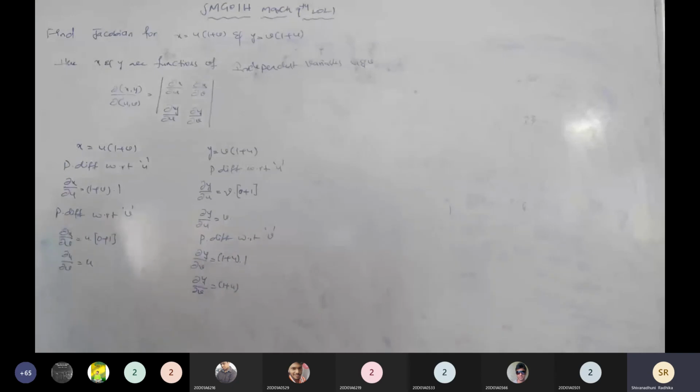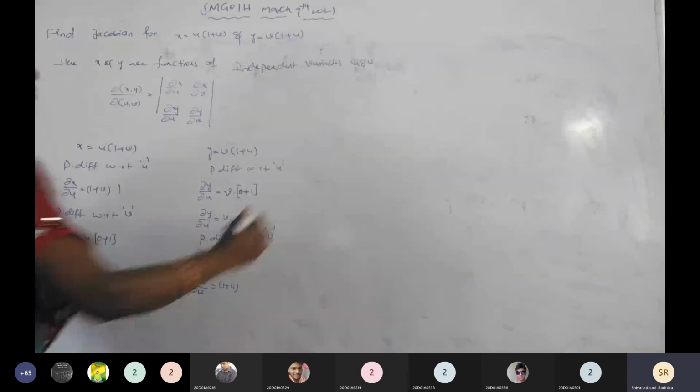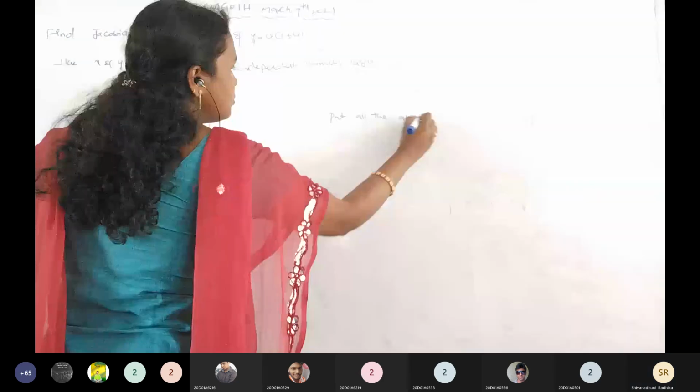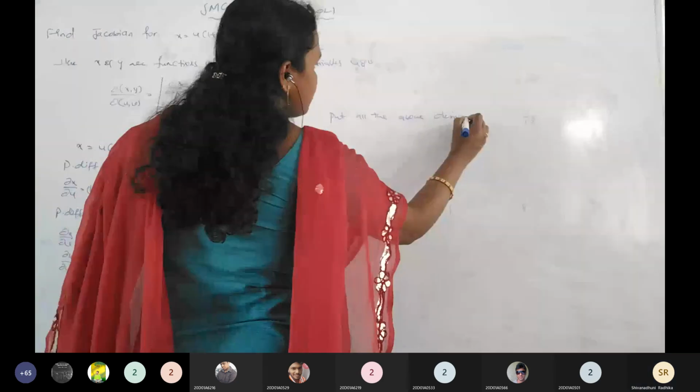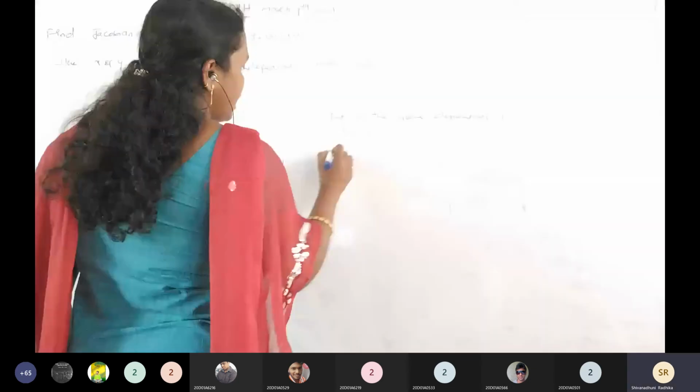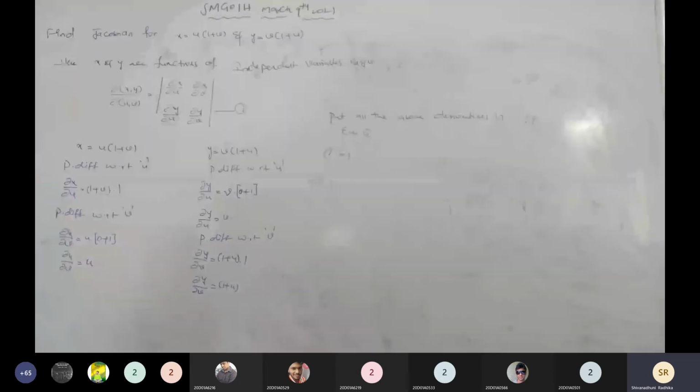All the partial derivatives are done, and now put all the above derivatives in equation number 1. I'm going to write it directly.